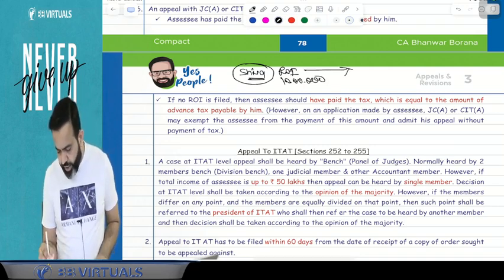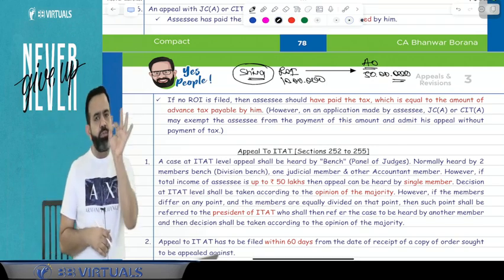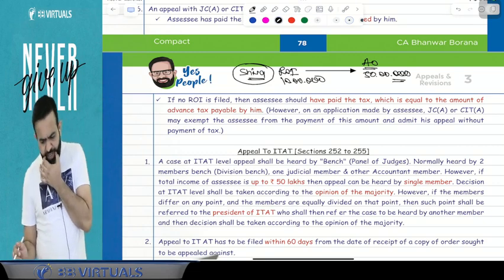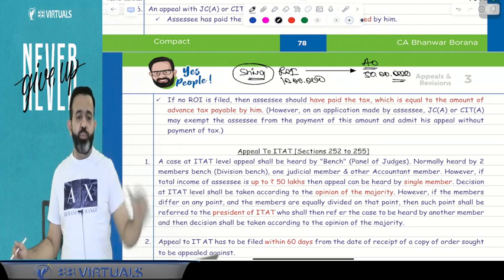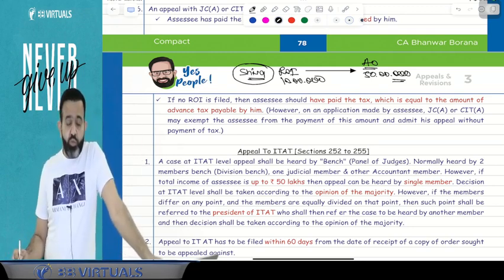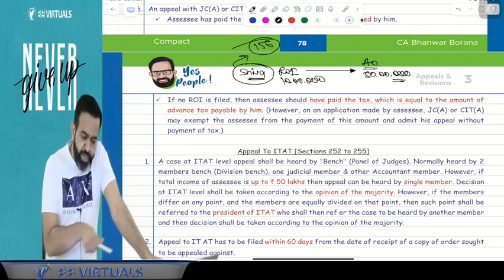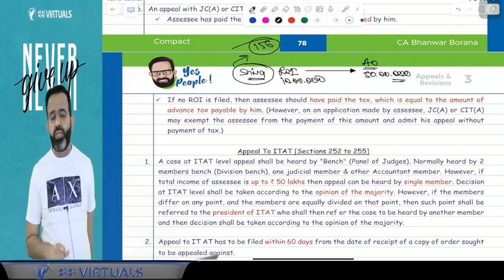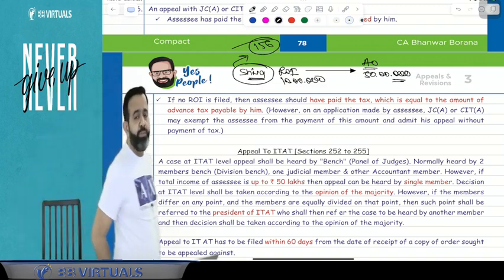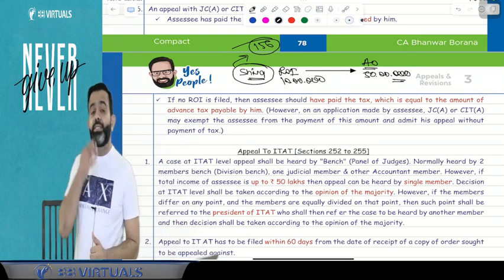Now guys, suppose the AO made the assessment and the AO increased his income to 50 lakh. So when the AO increases his income to 50 lakh, then obviously the assessee has to pay the taxes. Now Shiva has to pay the taxes. Shiva will get the demand notice under section 156. And you have to pay the demand within 30 days from the date of receipt of that demand notice. Otherwise, from the 31st day, there will be interest at the rate of 1% per month or part of the month, as well as you will be treated as assessee in default.